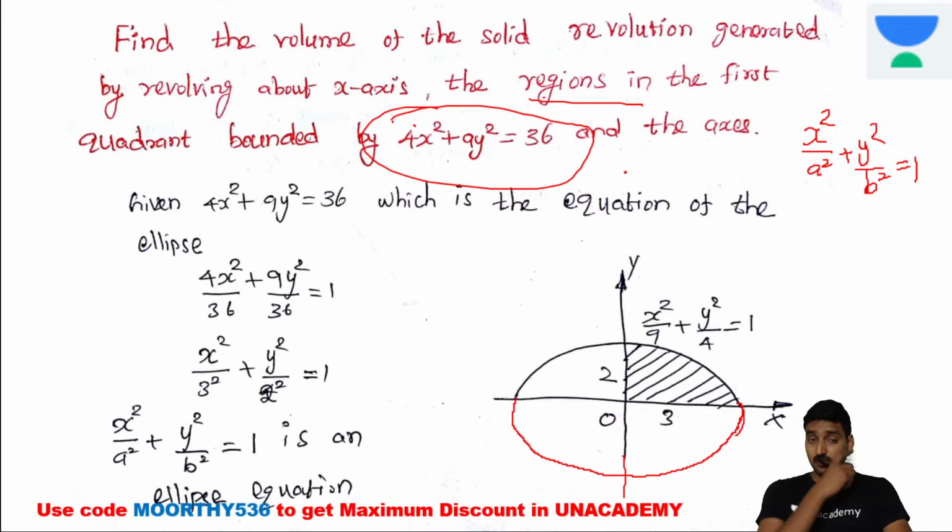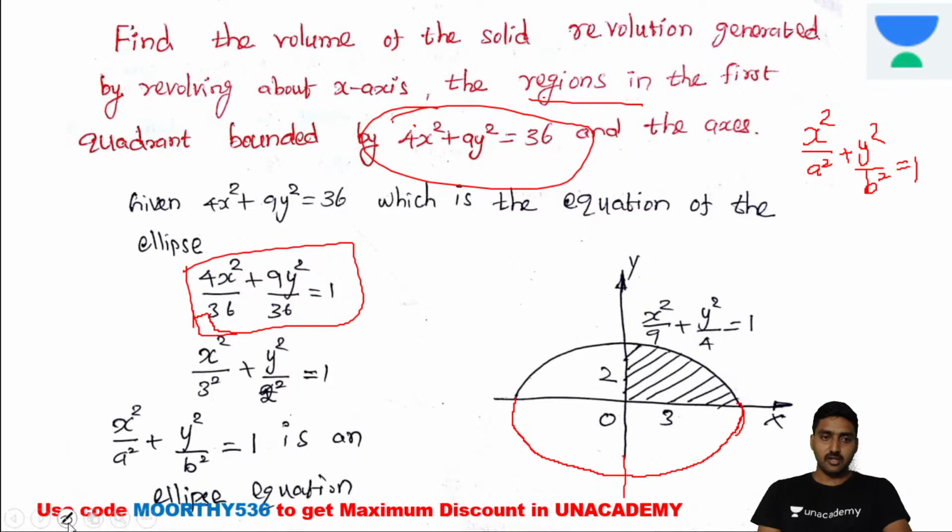Now this equation is converted, right? Take this 36 into the denominator on the LHS, then it satisfies the ellipse equation. Only the first quadrant, taking the value from 0 to 3. In case they are not mentioning the first quadrant, and you are taking the whole length, the first and second quadrant, then we revolve any one quadrant or any two quadrants about the x-axis, first and second or third and fourth, right? If you want to revolve about the y-axis, then we need to take the first and fourth quadrant. Here the question itself mentions the first quadrant, so I am considering the limit as the first quadrant.